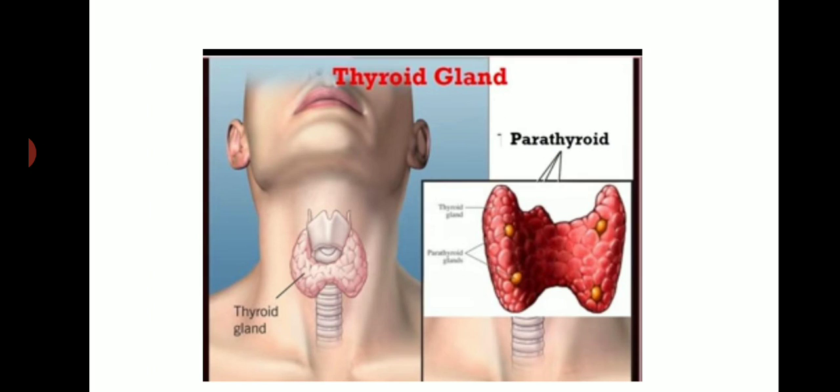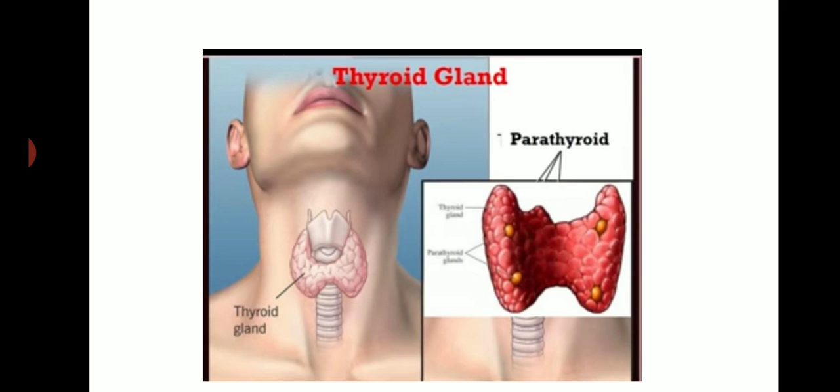The next one, thyroid gland. It is present in the neck region and its shape is like a butterfly. Mainly this thyroid gland secretes thyroxine hormone, and it takes iodine from the salt.